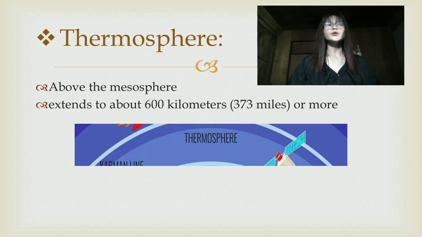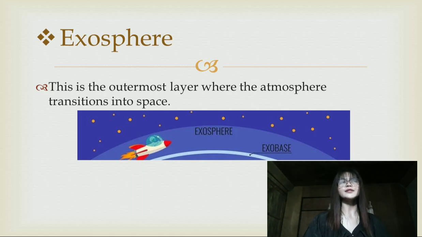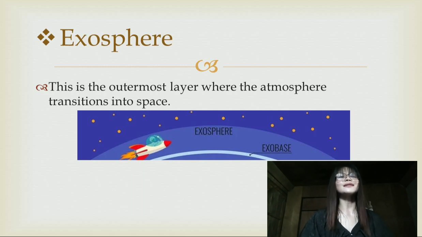The last one is the exosphere. This is the outermost layer, where the atmosphere transitions into space. It extends outward from the thermosphere, with gas particles becoming extremely sparse. Each of these layers has distinct characteristics, including temperature gradients, pressure changes, and composition variation.